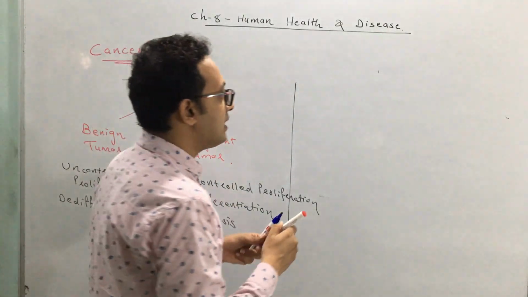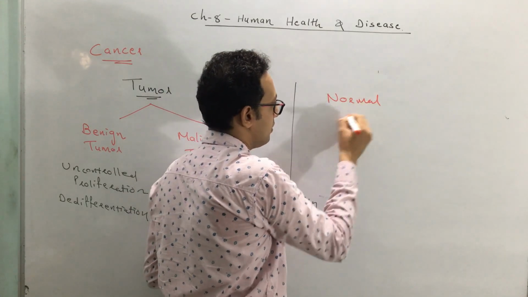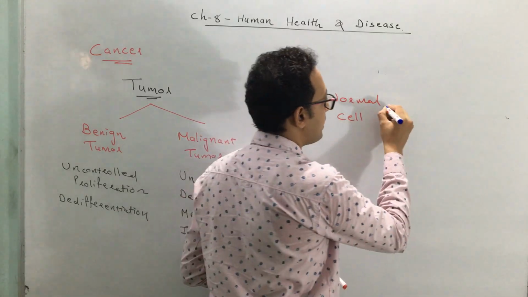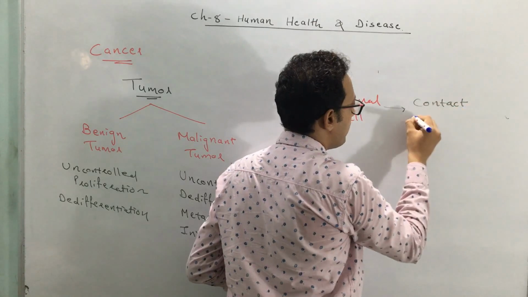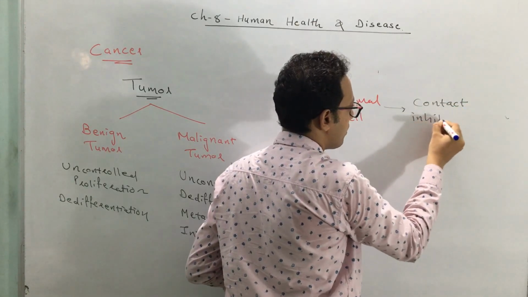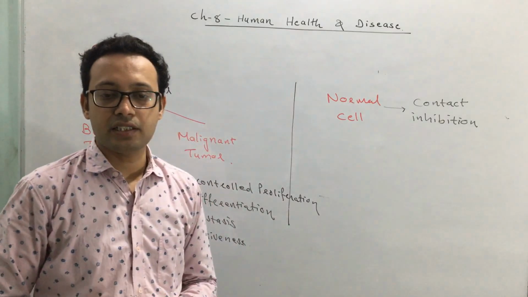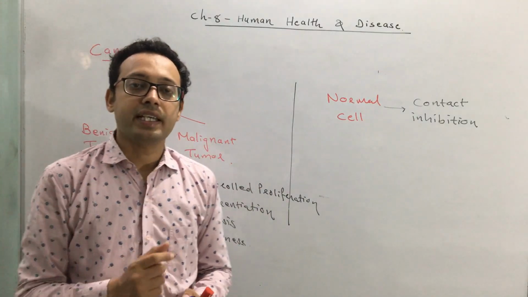See, the normal cell has a characteristic, what we call contact inhibition. What is contact inhibition?